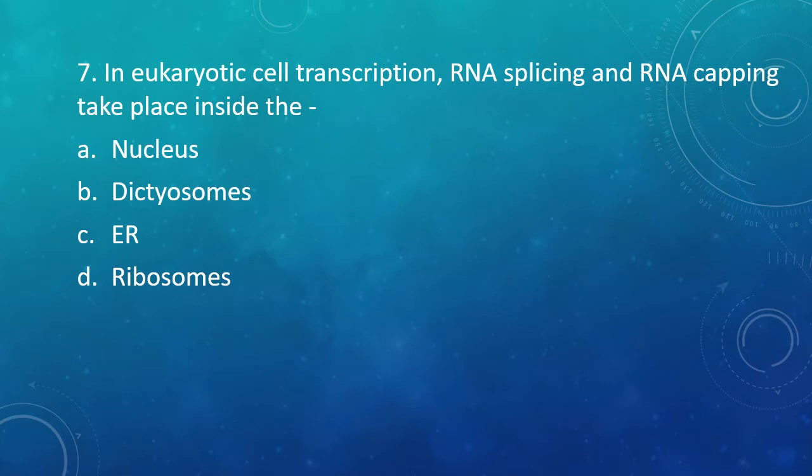Question number 7. In eukaryotic cell, transcription, RNA splicing and RNA capping take place inside nucleus, dictyosomes, endoplasmic reticulum, or ribosomes. Correct answer is option A. They take place inside the nucleus.